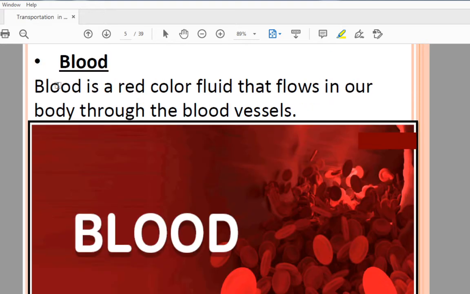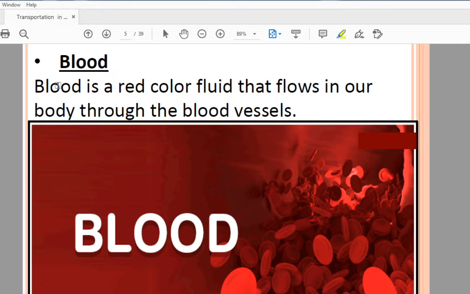Okay, so let's start with blood. Blood is a specialized fluid that flows in blood vessels. What the blood vessels are we will see, but what is the blood? Blood is a fluid that flows in your body. And what are the functions of that blood?